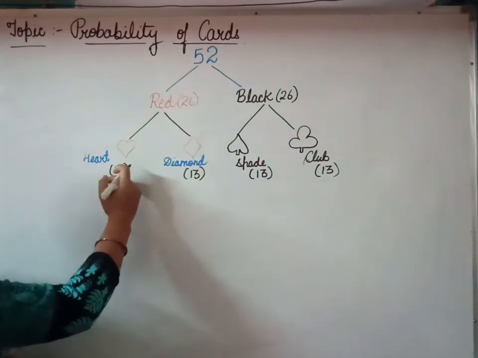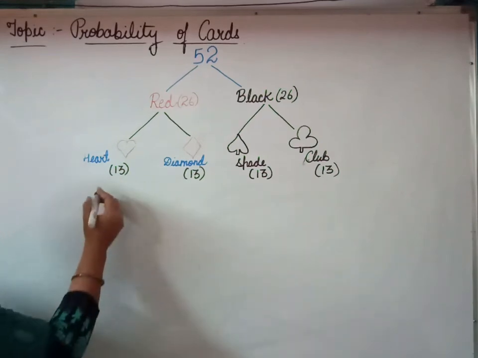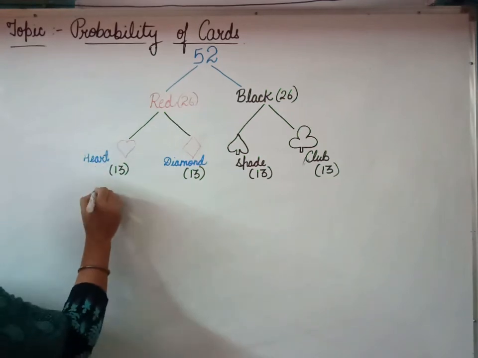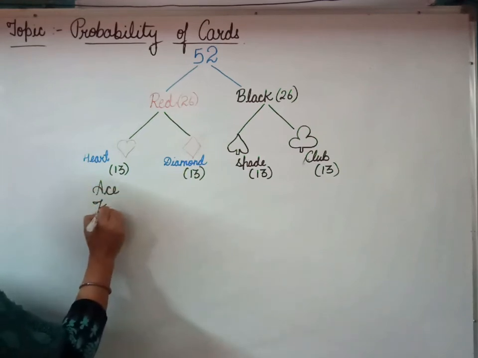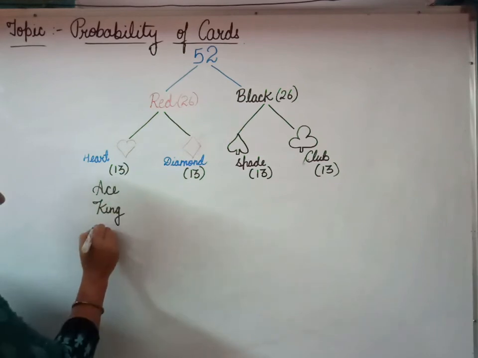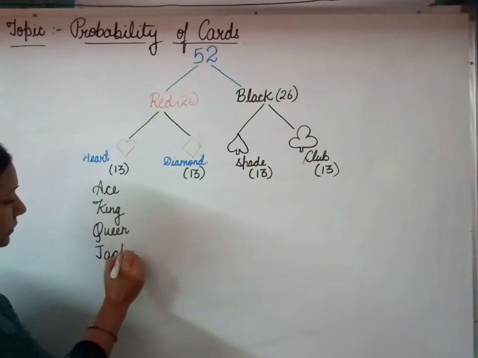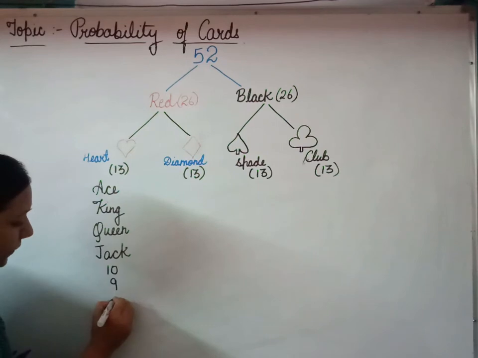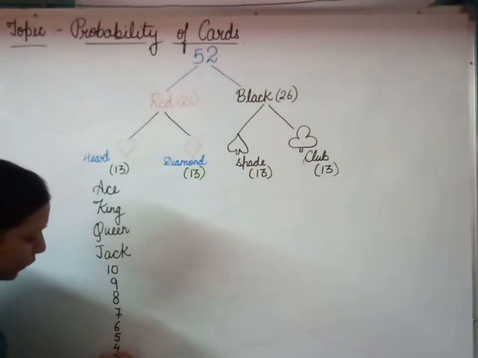Now what are these 13 cards subdivided into? Let us discuss them one by one. In the heart suit, the red heart shape, the first card is an ace, second a king, third a queen, then a jack, after that the cards 10, 9, 8, 7, 6, 5, 4, 3 and 2.